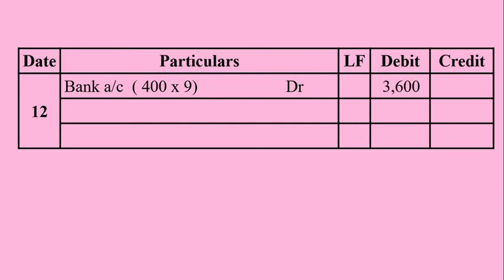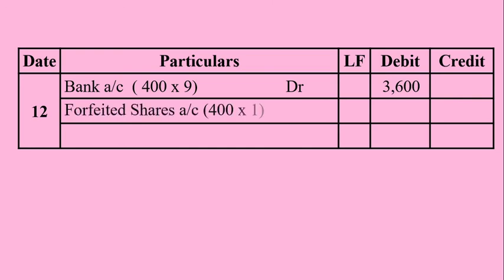So amount debited is 3,600. The face value of the share is rupees 10, but at the time of reissue, amount collected is only 9 rupees per share. There is a loss of 1 rupee per share at the time of reissue of forfeited shares. This loss is to be adjusted by utilizing the amount available in forfeited shares account.